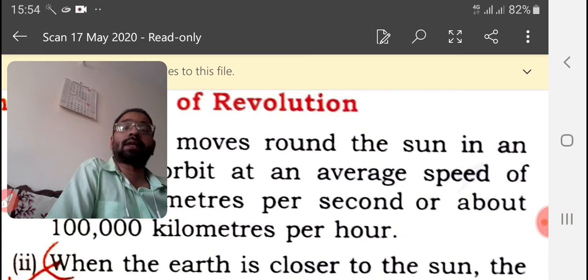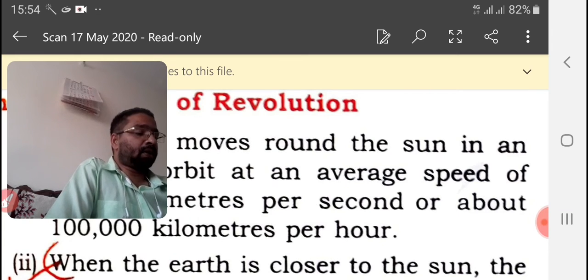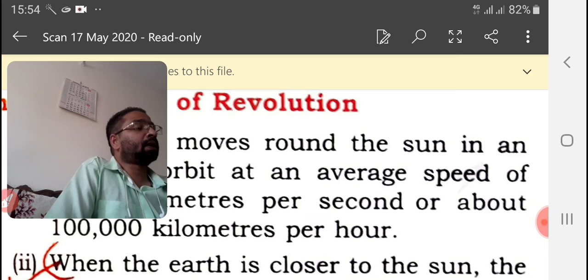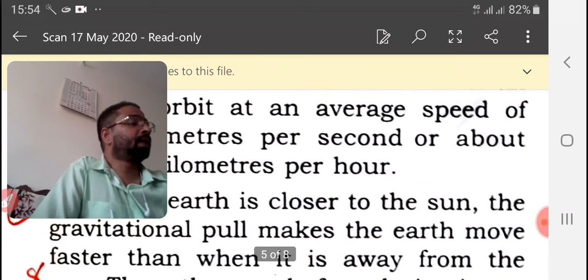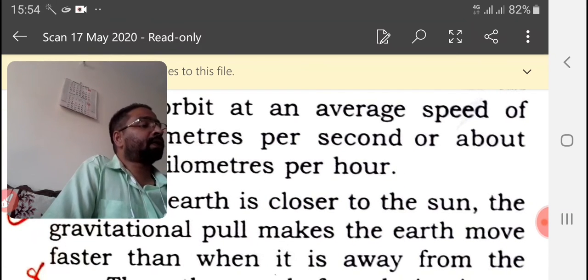Seasonal changes take place because of revolution. The amount of heat that a place receives on the earth depends on the angle at which the sun's rays reach it. When a place receives vertical sun rays, the place gets hot, because the heat in the direct vertical rays is concentrated on a small area.